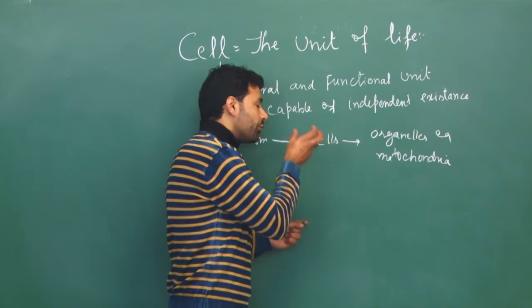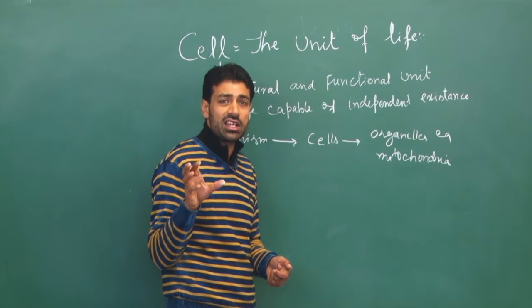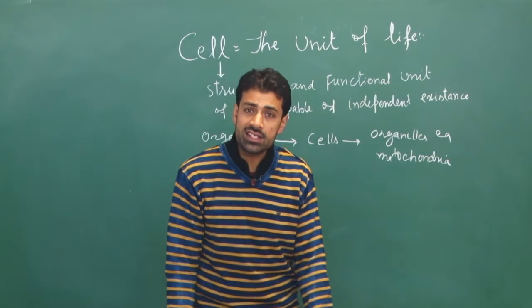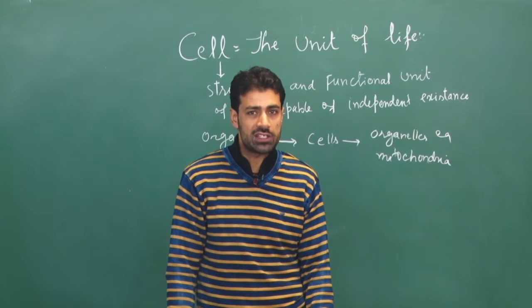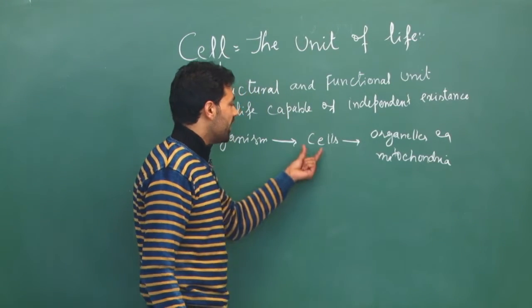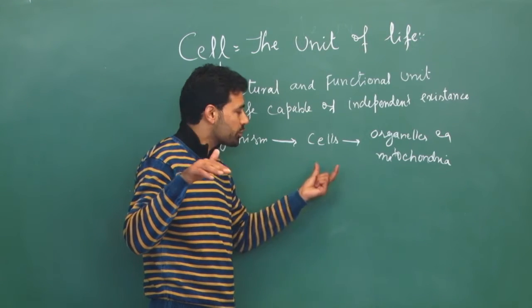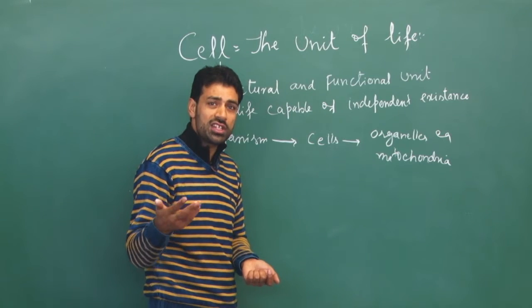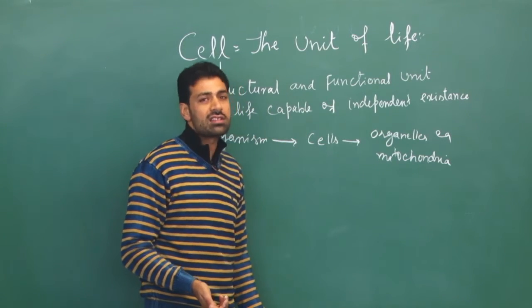But if we take a cell and provide all the necessary conditions for its existence, then the cell is capable of surviving independent of the body of the organism. So we can say that cells are the smallest units that represent life. They are the smaller units in which life occurs and are capable of independent existence.